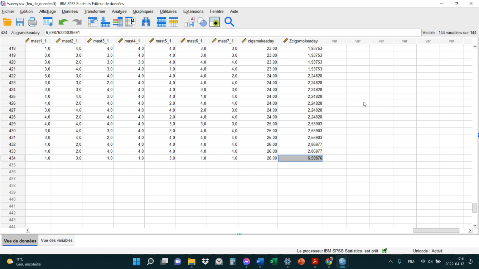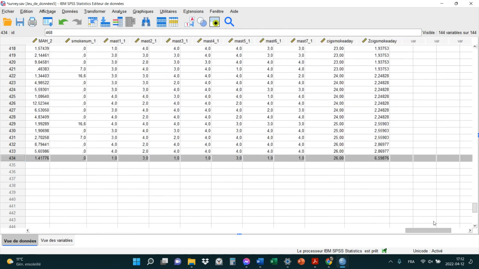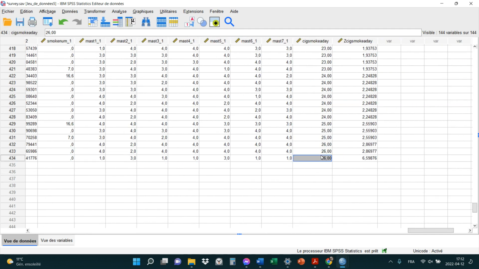Vous savez maintenant comment les identifier, et avec les diagrammes à boîte et moustache, and also with the z-scores. You know how to identify them. The question now is, what do you do with them? Well, you could delete it. You could just choose not to include this person in the data, at least in the data when it comes to the analysis about cigarettes smoked a day, or you could choose to include them and just say, what, this person, I have no reason to think this person doesn't smoke 38 cigarettes a day. Hey, weird people exist. Some people do extreme stuff. They exist. They should be part of the data too.